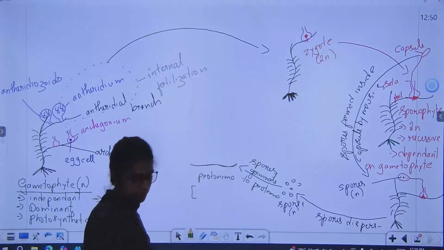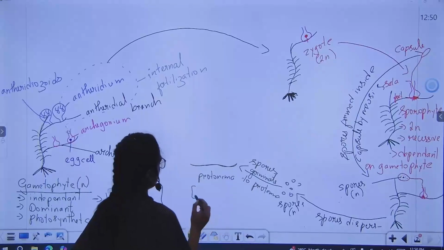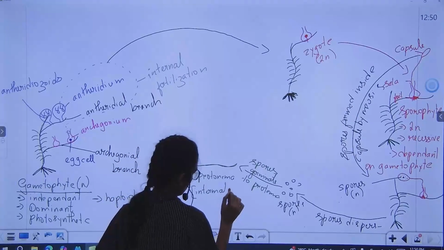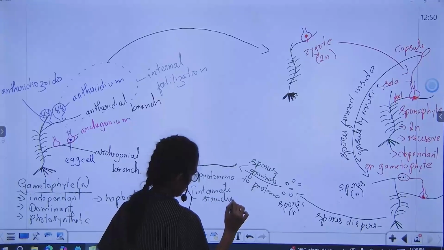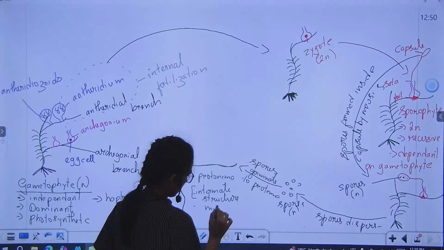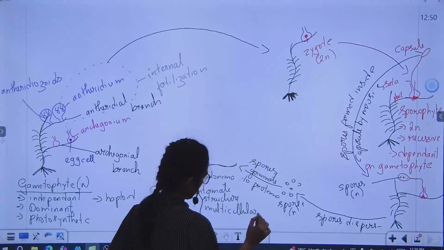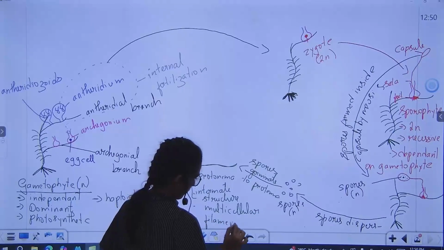It is an intermediate structure. Next it is multicellular. See, spore was unicellular but this is multicellular and filamentous.